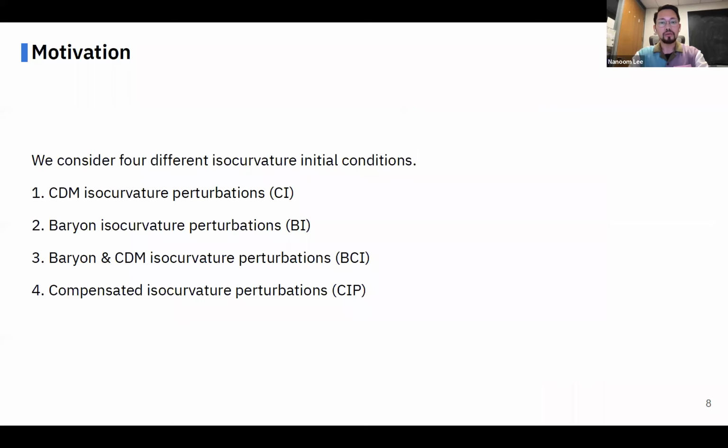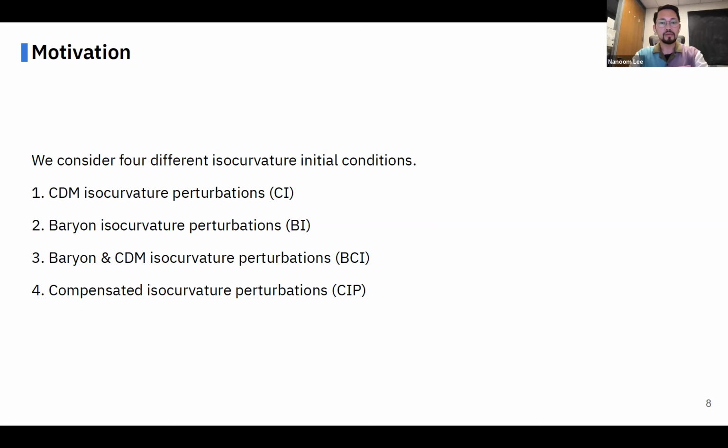In this work, we consider 4 different isocurvature perturbations. CDM isocurvature perturbation we denote as CI, and baryon isocurvature BI, baryon and CDM isocurvature BCI, where baryon and CDM have the same amplitude of initial perturbations, and finally, the compensated isocurvature perturbations, CIP.